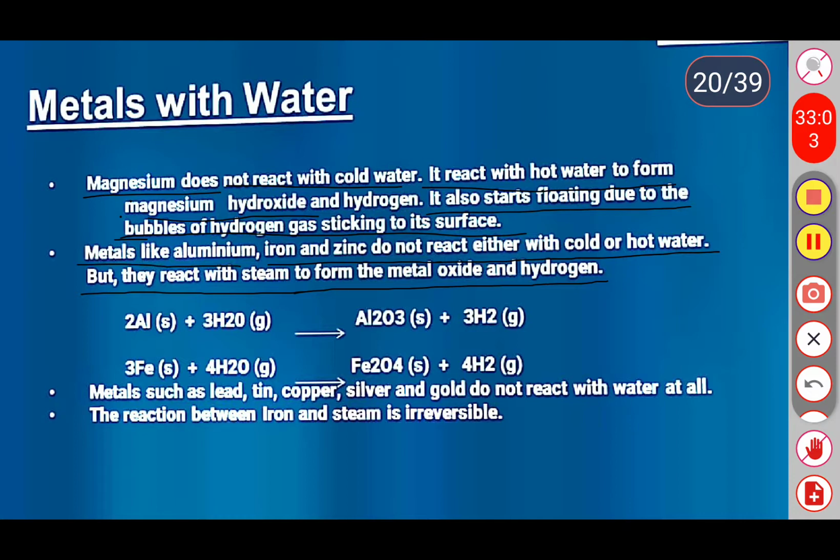When we allow the steam, these metals form oxides: aluminum forms aluminum oxide, iron forms ferric oxide, and zinc forms zinc oxide, only in the presence of steam. See here, the equations are given. When aluminum reacts with steam, it forms aluminum oxide. Similarly, when iron reacts with steam, it forms ferric oxide.